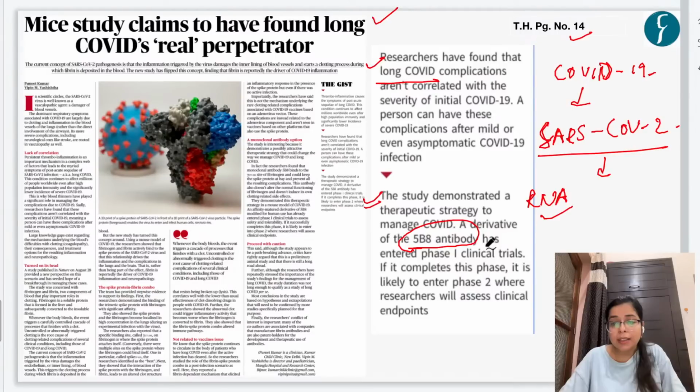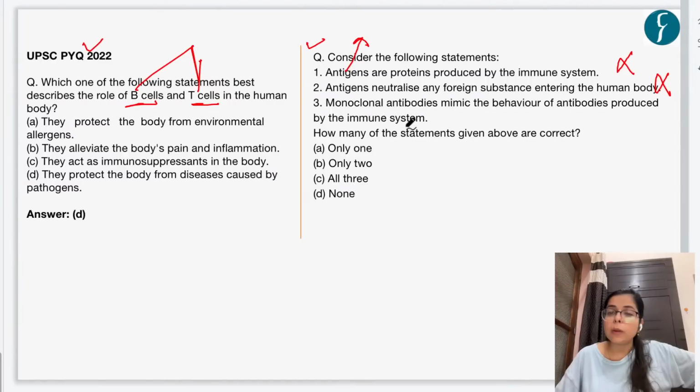Second statement is antigens neutralize any foreign substance entering the human body. This is also incorrect. Why? Because antibodies neutralize any foreign substance which enters the human body, right? Third statement says monoclonal antibodies mimic the behavior of antibodies produced by the immune system. This is a correct statement, as monoclonal antibodies can be created in labs and they can mimic the behavior of antibodies produced by the immune system. So how many statements are correct? Only one statement is correct, right?